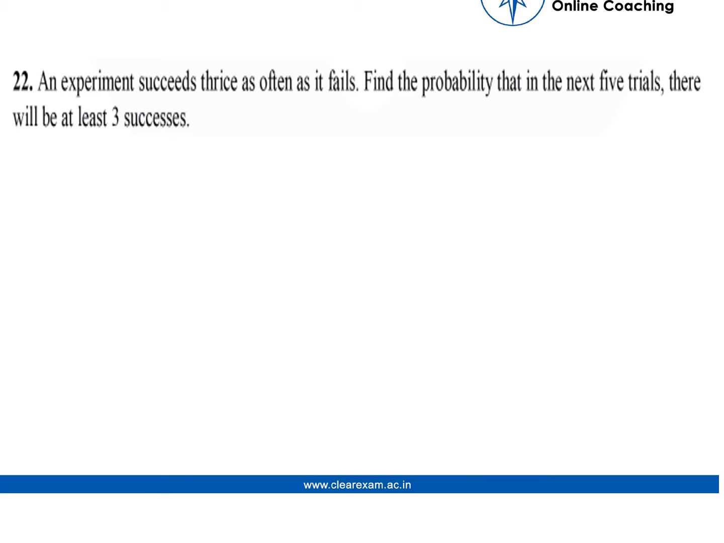Okay, so the given question is: an experiment succeeds thrice as often as it fails. Find the probability that in the next 5 trials there will be at least 3 successes. So let's check the solution.